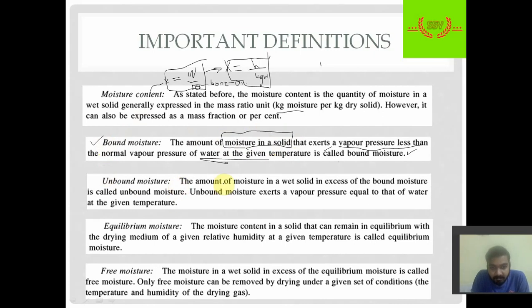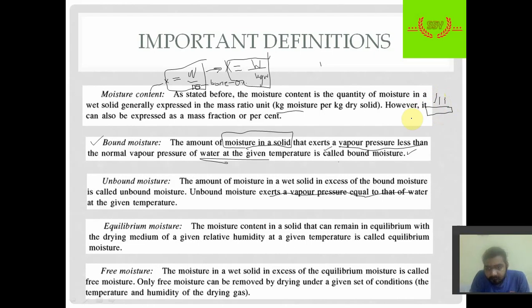Next is the unbound moisture. It is the amount of moisture in a wet solid in excess of the bound moisture, which we can remove. It exerts a vapor pressure equal to that of water at a given temperature. I hope you are getting it, what is vapor pressure? Vapor pressure is the pressure of the vapor that is formed during heating on top of the solid or liquid.